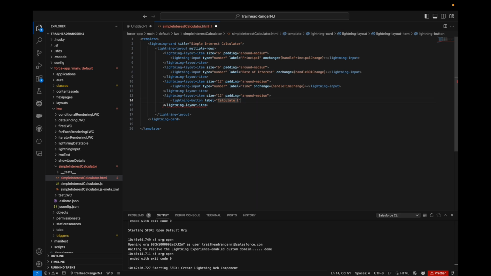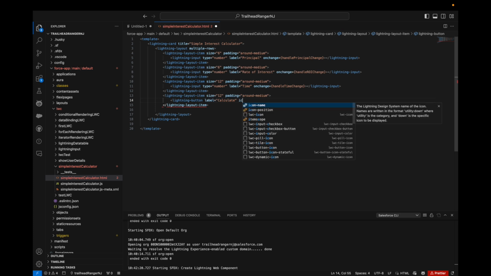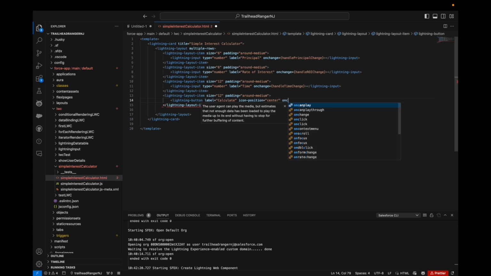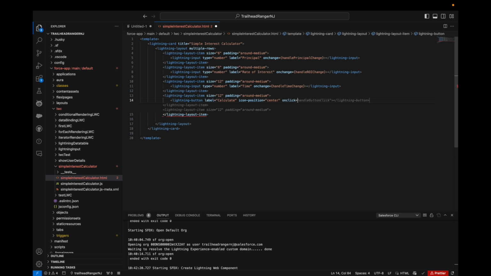Let's just keep it as calculate because the title of the card is already defined as simple interest. Let's keep the icon position in the center, and we will have a click handler here, handleCalculateButtonClick.